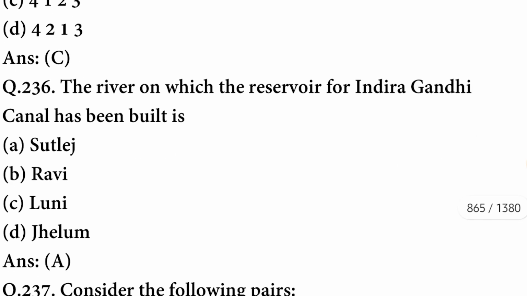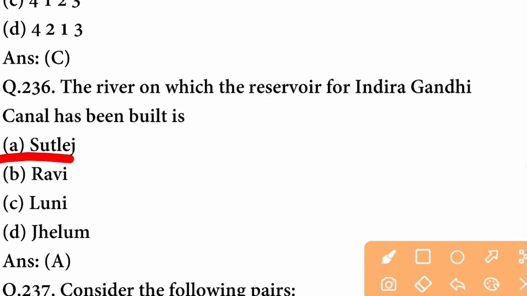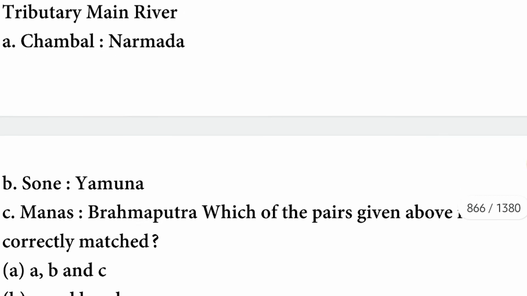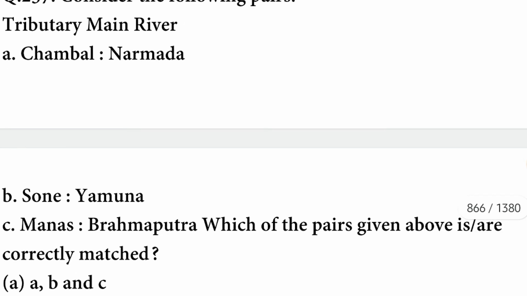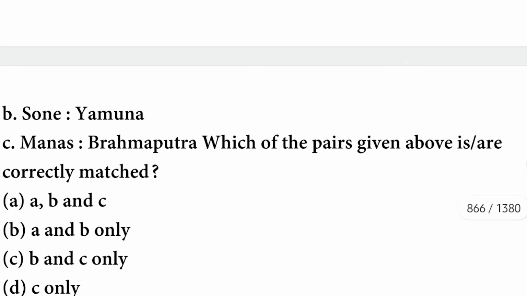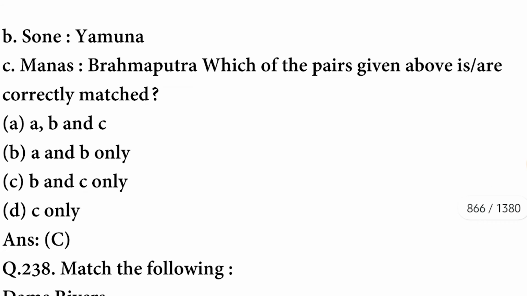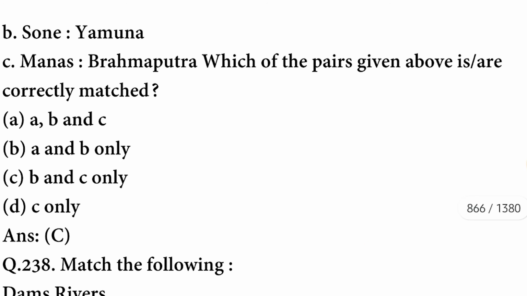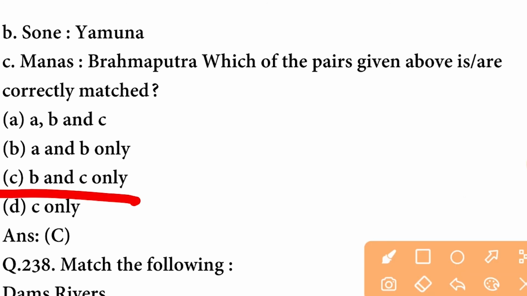Next question. The river on which the reservoir of Indira Gandhi Canal has been built is Satluj. Consider the following pairs: tributary and main river. Tributaries have been given here: Chambal and Narmada, Son and Yamuna, Manas and Brahmaputra. Which of the pairs given above are correctly matched? The pairs that are correctly matched are Manas and Brahmaputra, and also Son and Yamuna. C option is correct here.